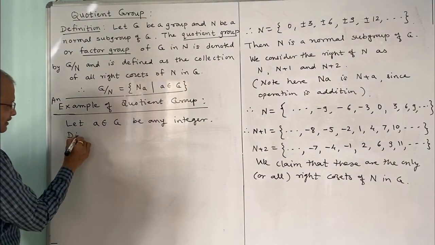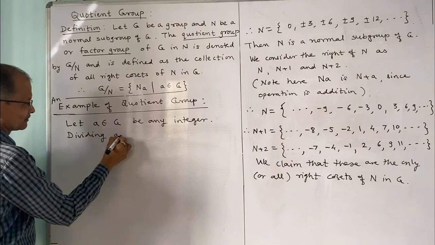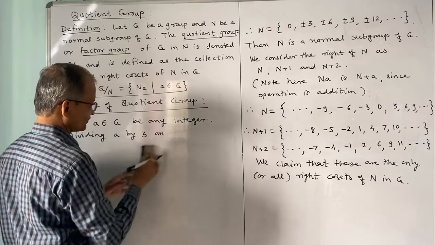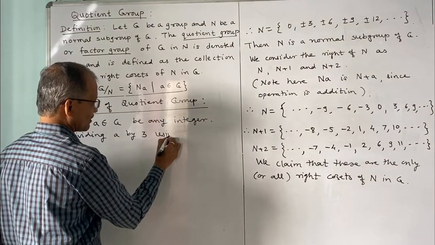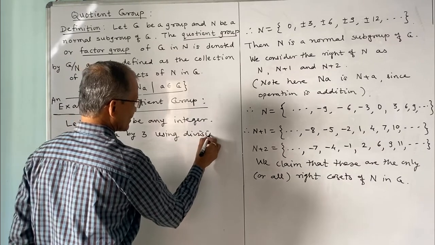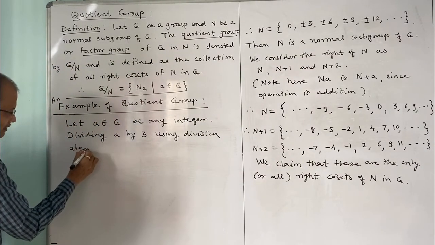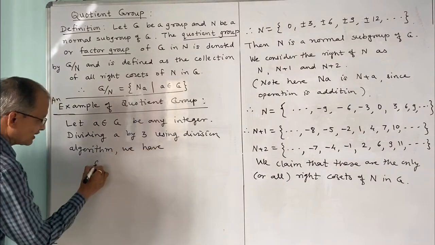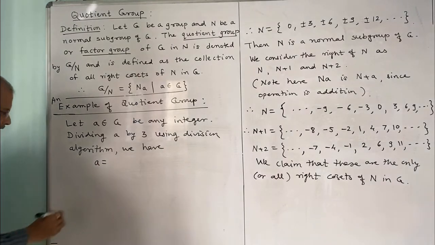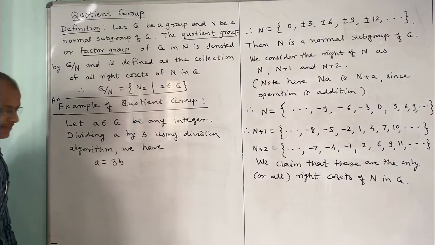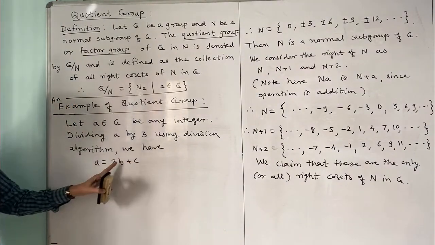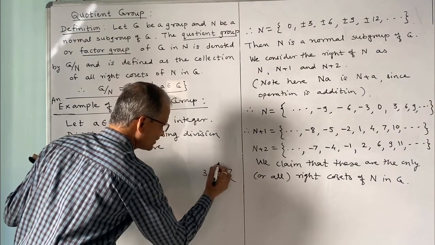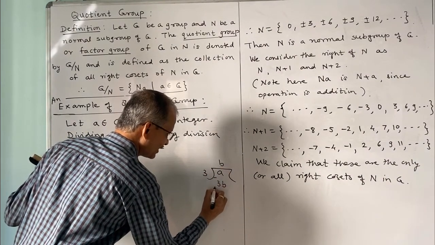Dividing a by 3 and by the division algorithm, we have a is divided by 3 and therefore we can write b is the quotient, 3b, and c is the remainder. See, a is divided by 3, let the quotient be b, then this will be 3b and the remainder is c.